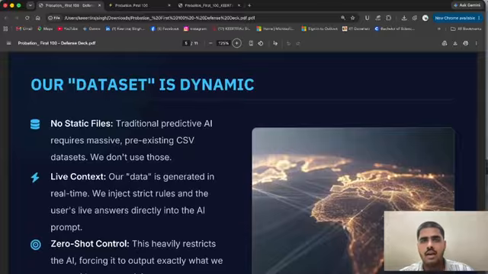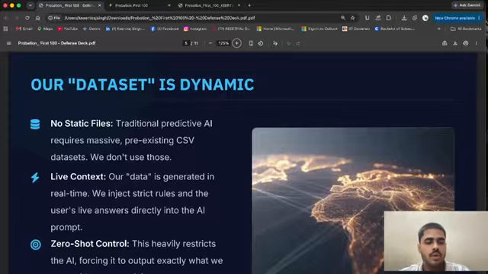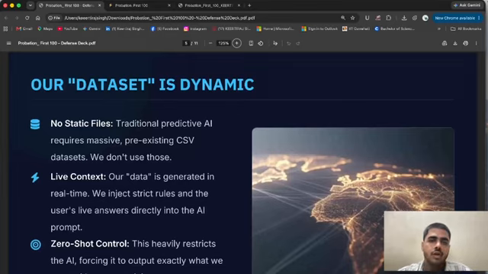In our case we use Gemini's live context, so we don't require all that pre-training. We put in the data, and with the help of Gemini 2.0, we get live answers directly from our data, and we use zero shot control so that Gemini doesn't hallucinate and disturb our data.